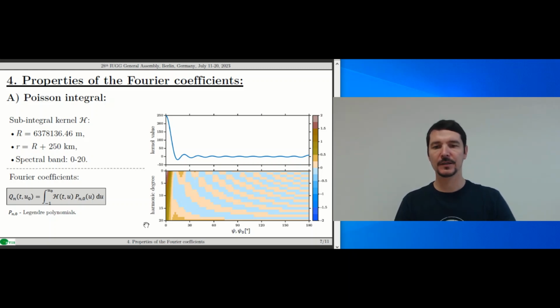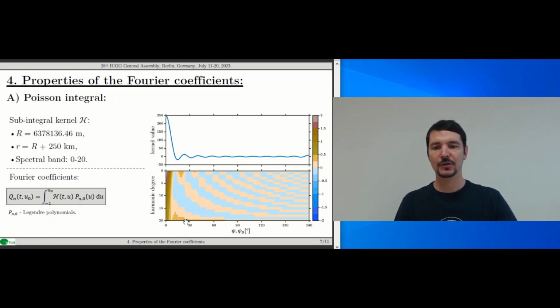The kernel is depicted at the top as a function of the spherical distance on the horizontal axis. It reaches maximum at psi equals 0, and with the increasing spherical distance, it oscillates around the 0 value. The 2-dimensional plot below depicts the corresponding Fourier coefficients.